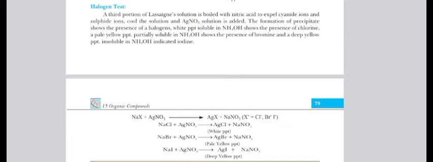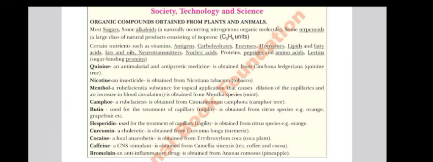So, referring to the key points of society and technology, organic compounds are obtained from plants and animals. What are they? Most sugars, some alkaloids, which are naturally occurring nitrogenous organic molecules. Some are terpenoids, which are a large group of natural products. Generally, you would hear of terpenoids used for painting or for shining furniture. Although the smell is not acceptable to the throat, it is most applicable on furniture to give it shine and to protect it from insects.